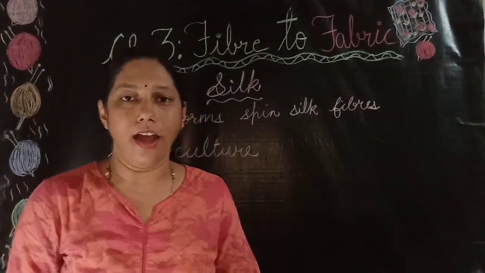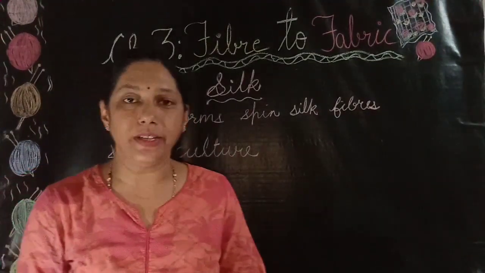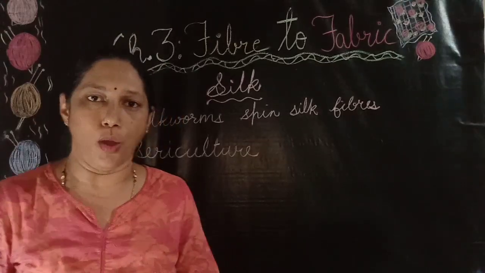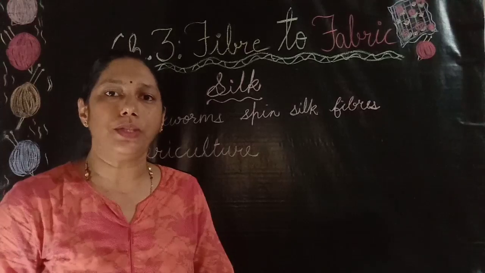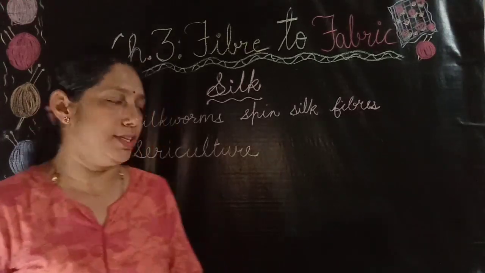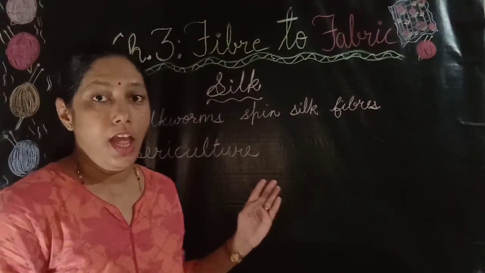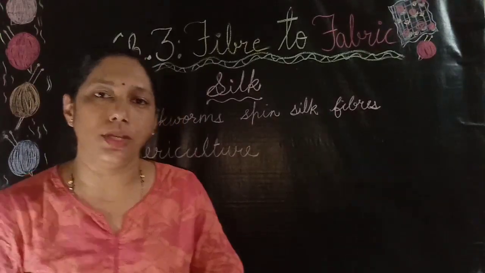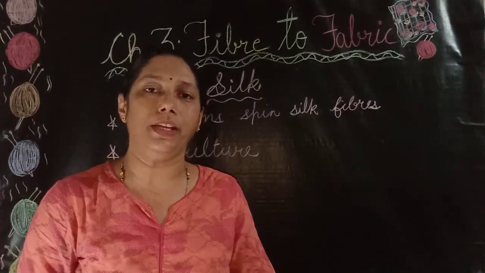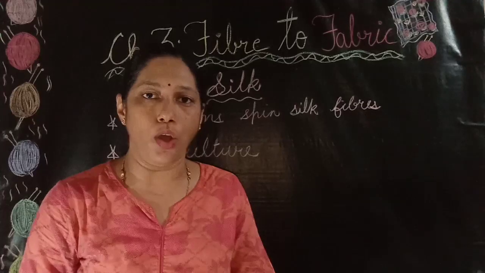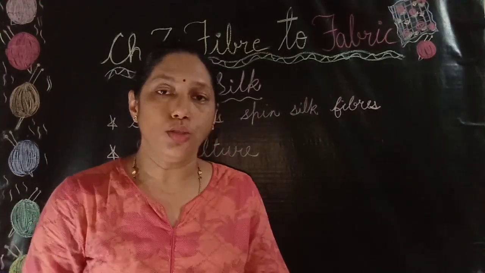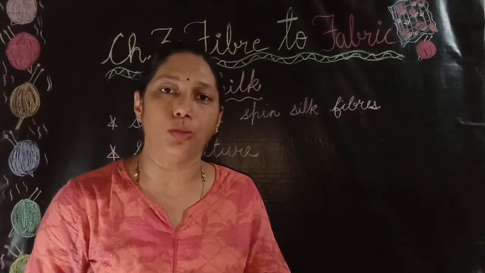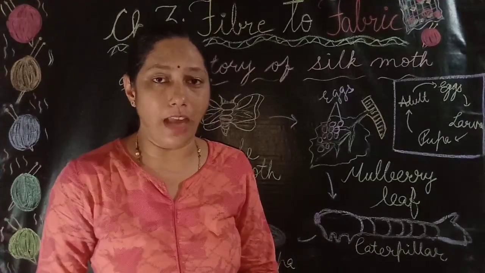Silk fibers are animal fibers. These fibers are obtained from silkworms. Silkworms spin silk fibers. The rearing of silkworms for obtaining silk is called sericulture. Before we discuss the processes of obtaining silk from silkworms, it is necessary for us to know the life history of the silk moth. So today we are going to study the life history of the silk moth. Life history means the life cycle.